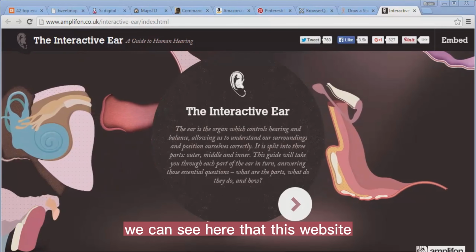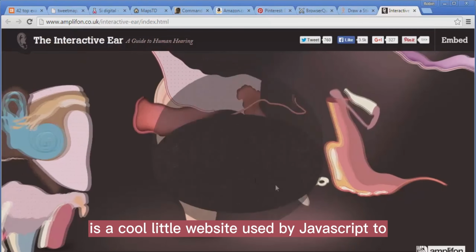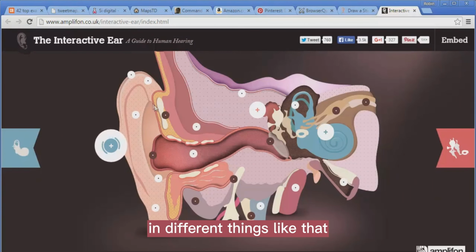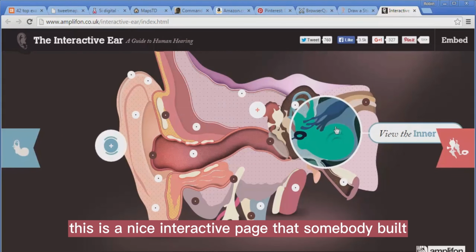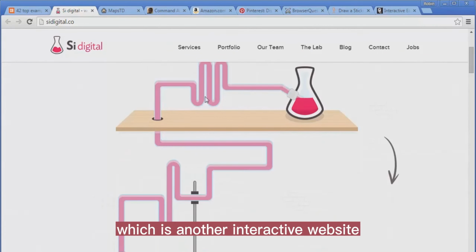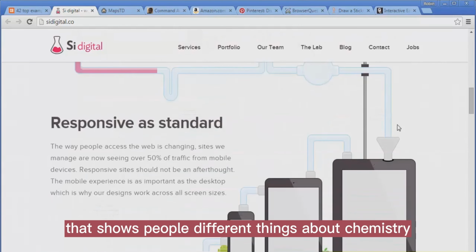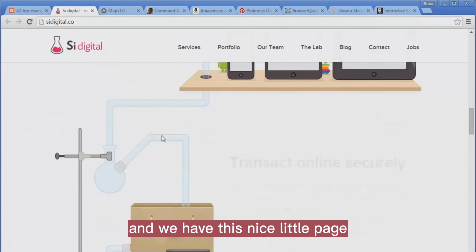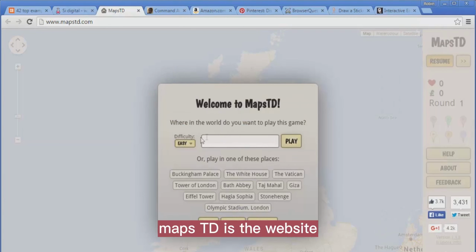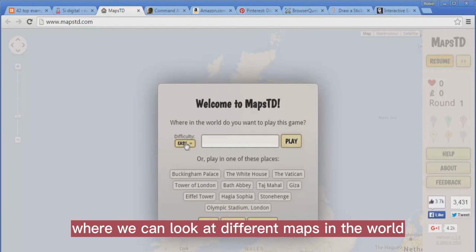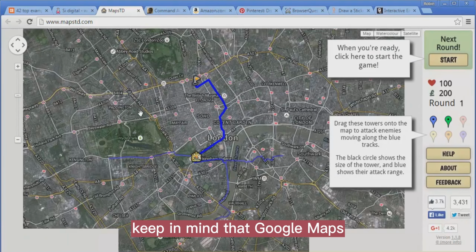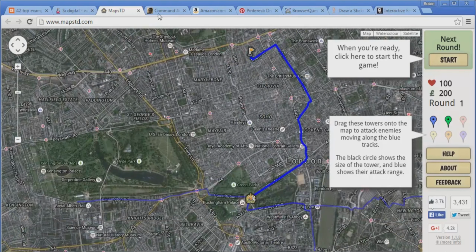We can see here that this website called the Interactive Ear is a cool little website built with JavaScript to really show us what the inner part of the ear is and different things like that. This is a nice interactive page that somebody built just using JavaScript. In the next example, we have digital chemistry, which is another interactive website that shows people different things about chemistry, and we have this nice little page that auto loads as we go down here. Some nice effects, all used with JavaScript. Maps.td is a website where we can look at different maps in the world. Keep in mind that Google Maps and Google Earth are also run by using JavaScript.